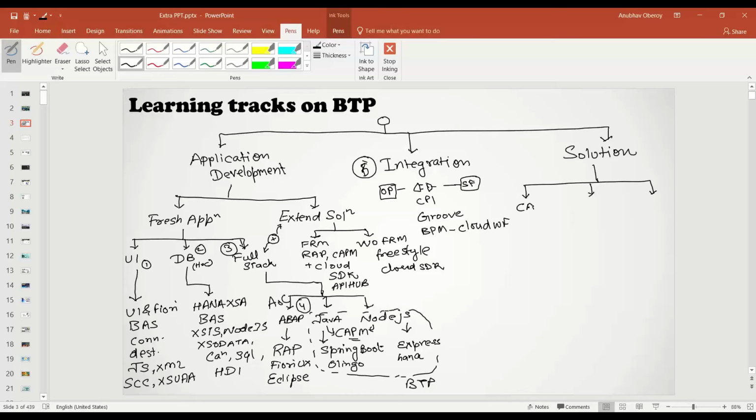The first is conversational AI, SAP CAI, where you can build chatbots. This is one kind of skill which you can learn. This is a solution, so you don't have to learn BTP directly. You have to learn CAI, how to build chatbots.